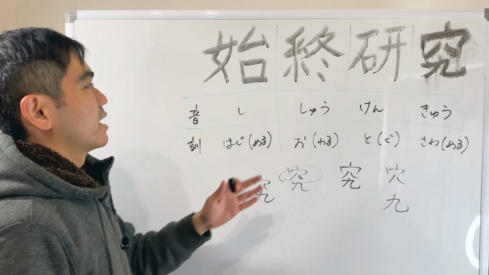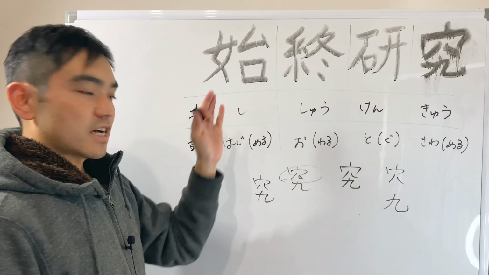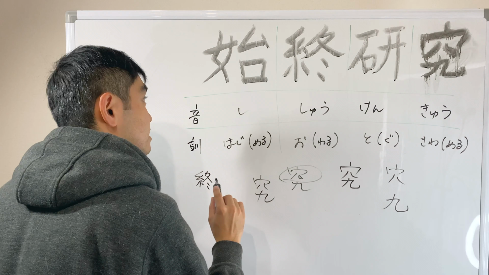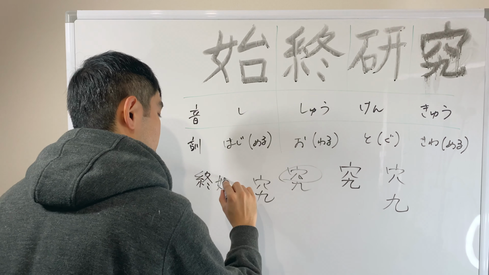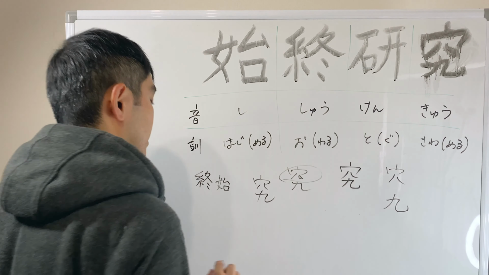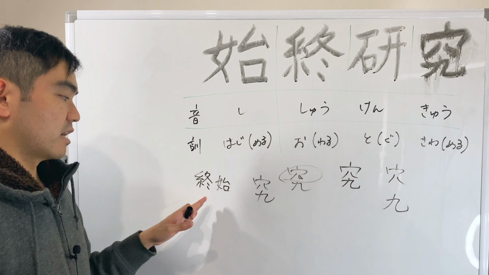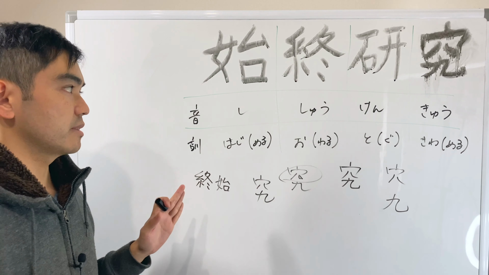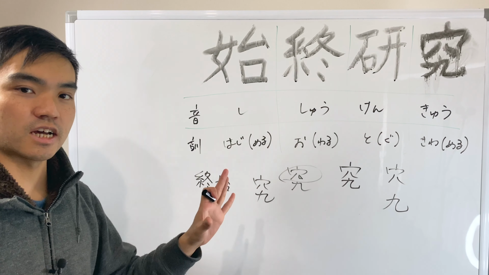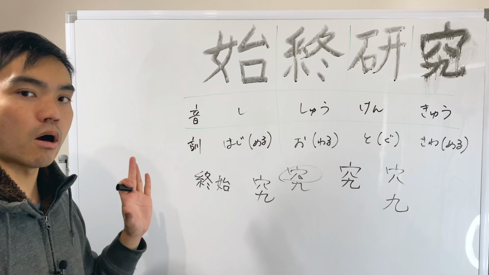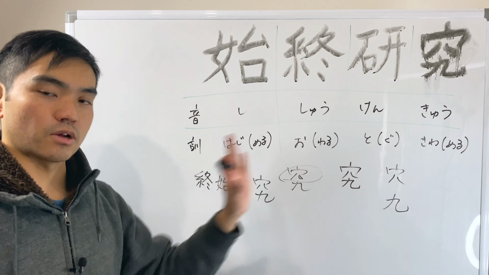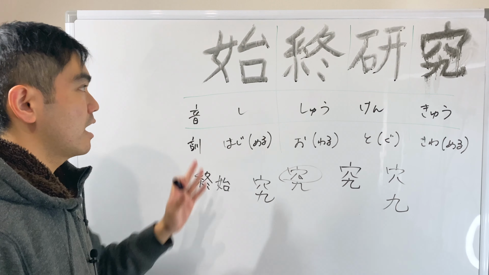Okay, so combining those kanji, the and the beginning may read shushi. It means all the time, from the start to the end. So all the time.